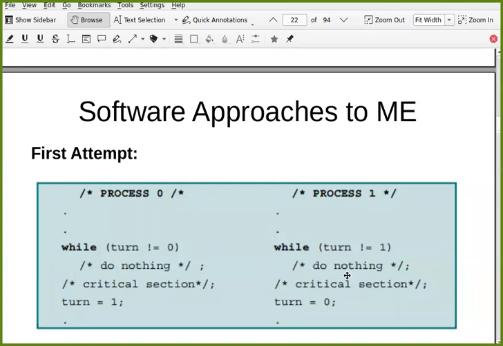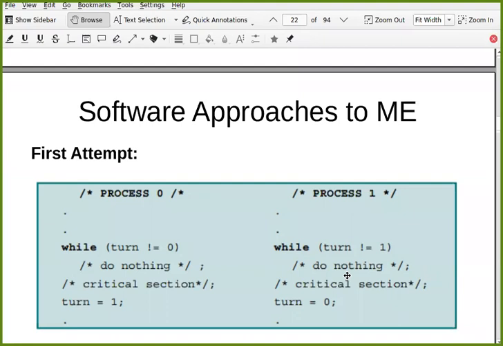Guys, are you there? Okay, currently forget about multiprocessor. Right now, let us focus only on uniprocessor. So in uniprocessor, does that guarantee?